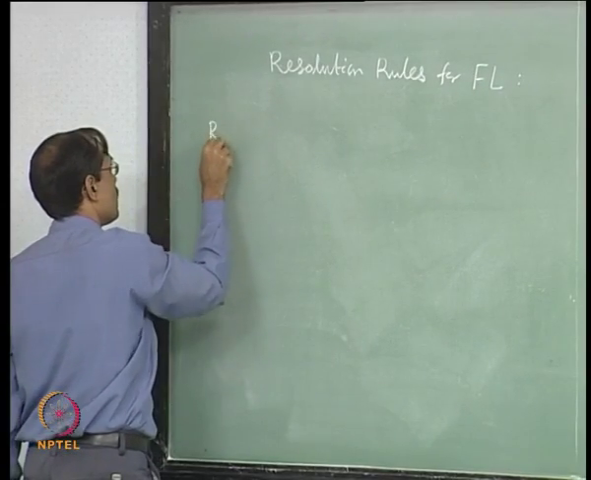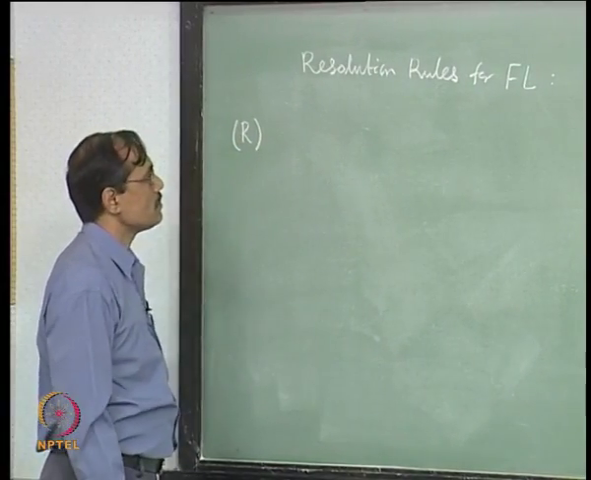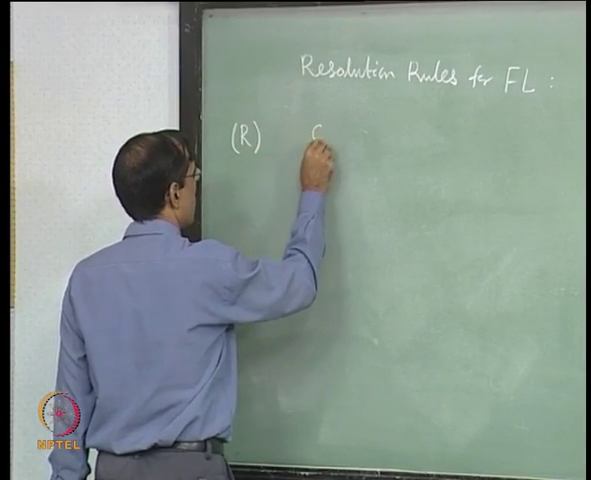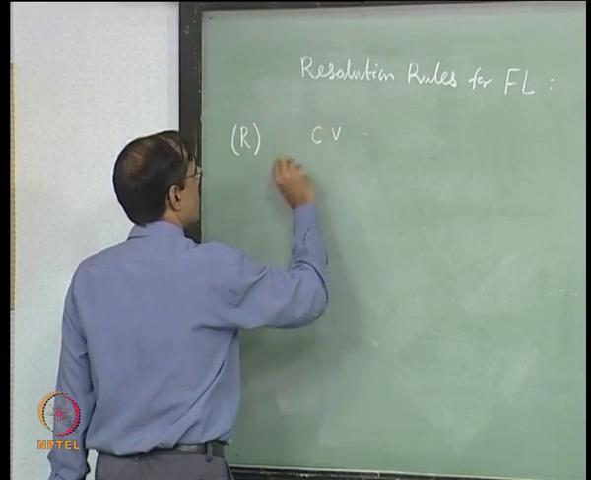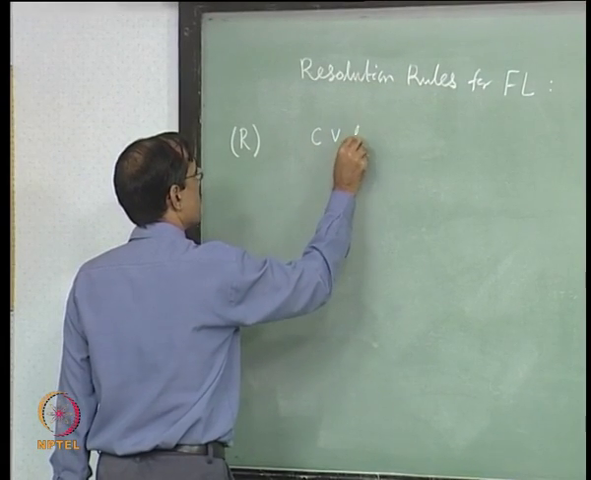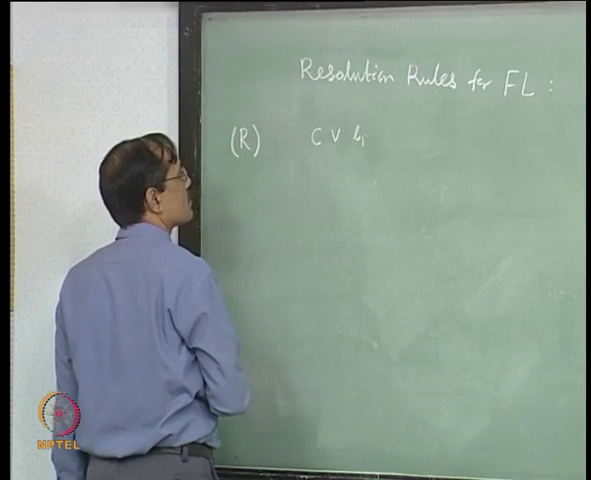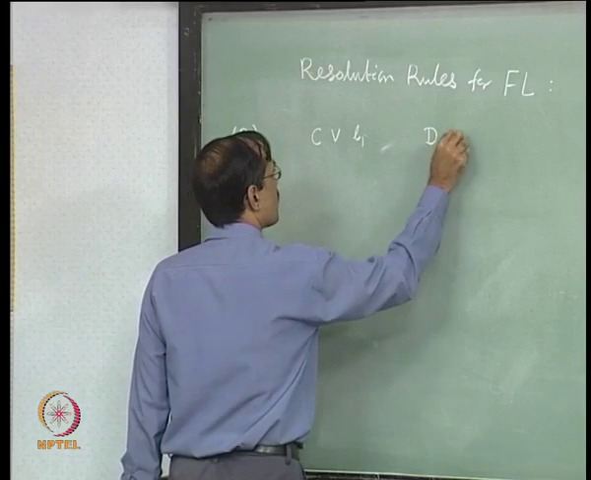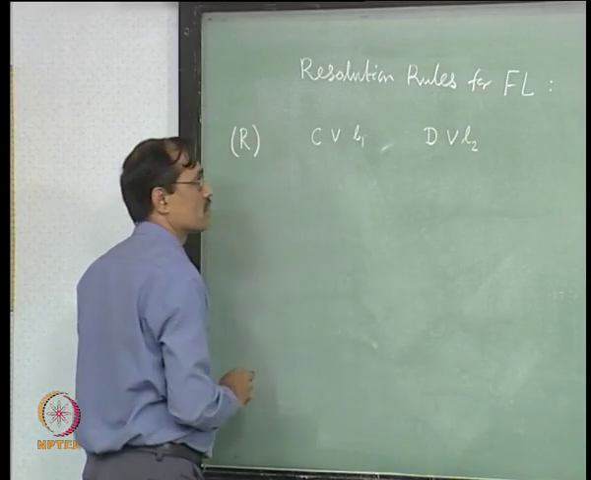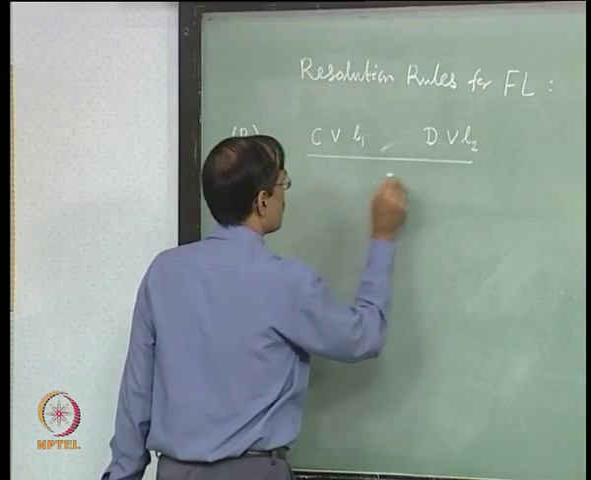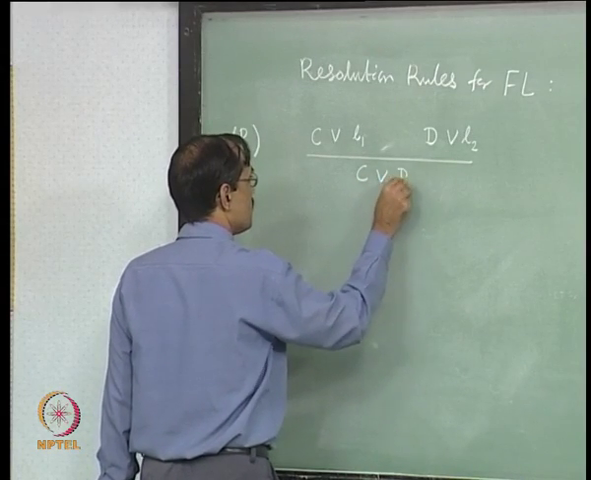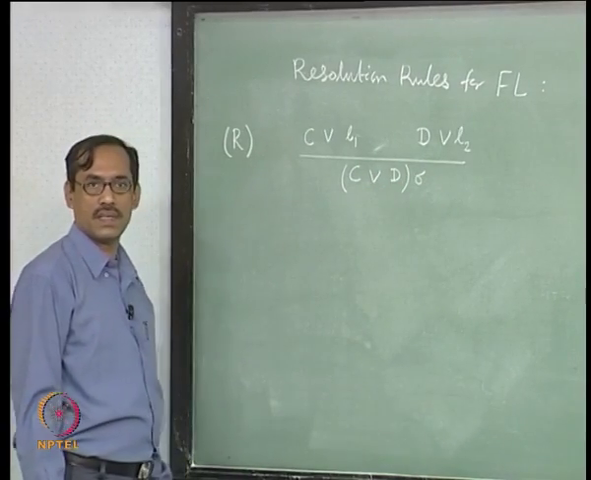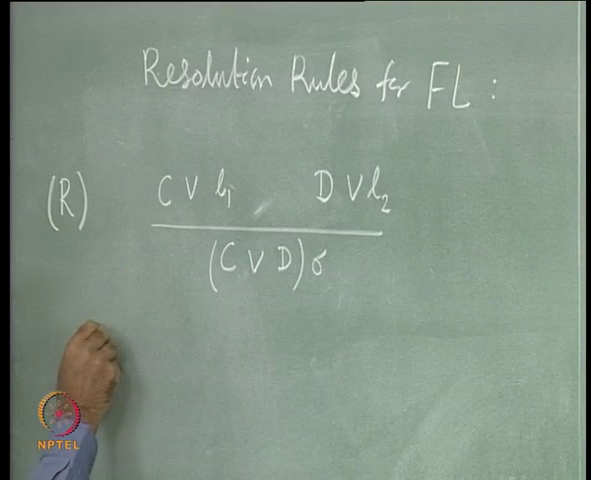So the first rule is taking resolvents. This says if you have a clause C along with some literal, say L1, and then another clause D and another literal, say L2, then from this you conclude (C or D) sigma. So what are the conditions here?